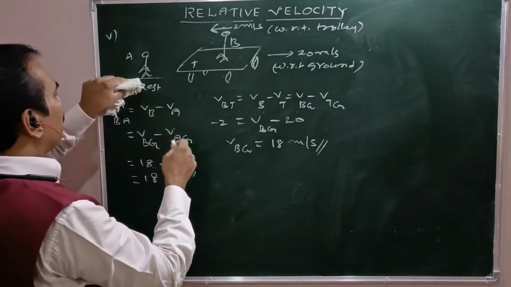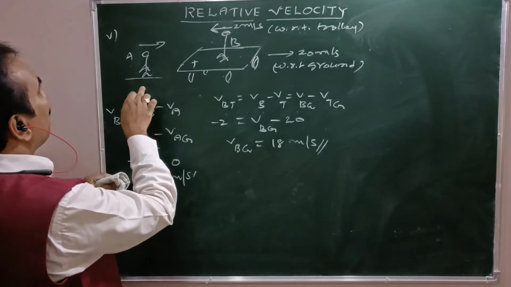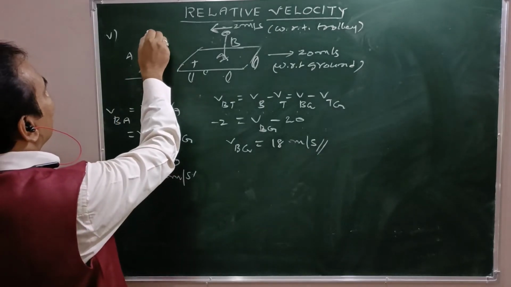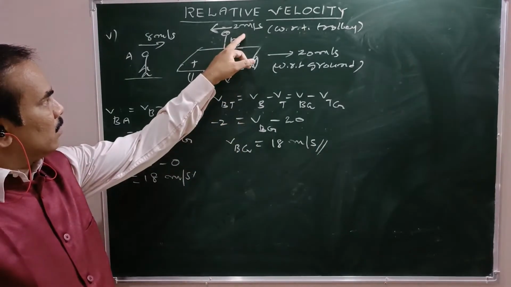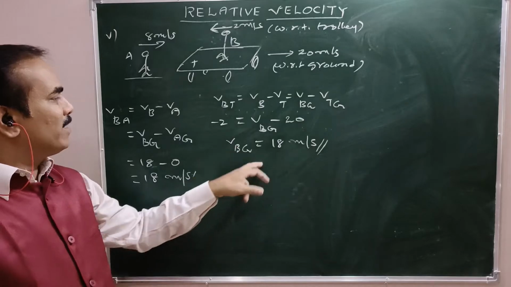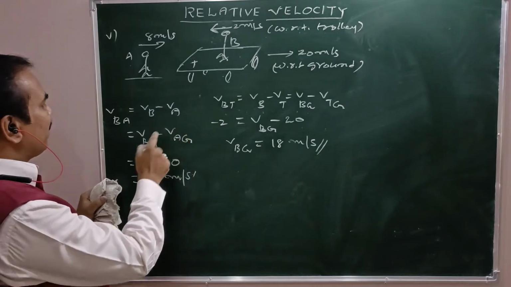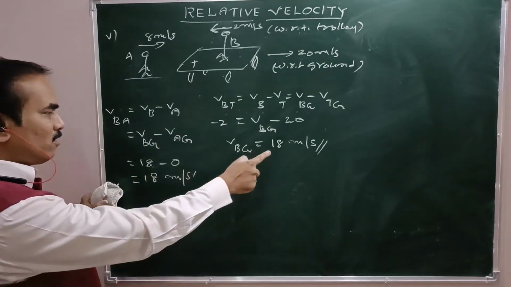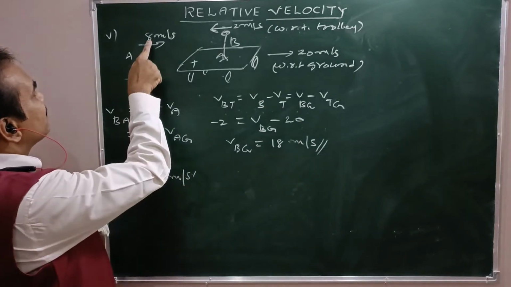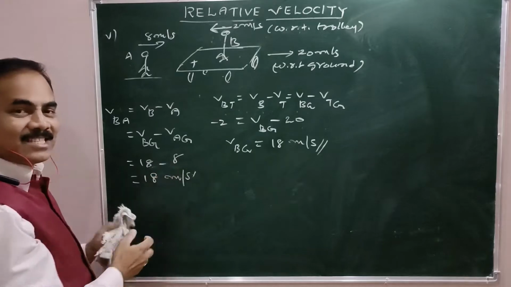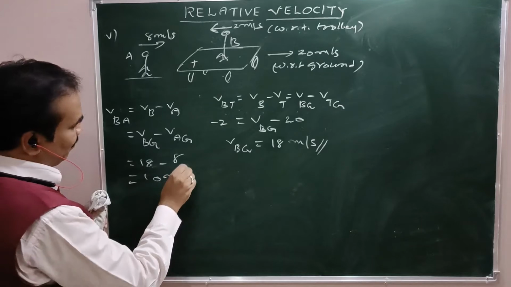Suppose A is also in motion like that. What is the velocity of A with respect to ground? That is 8 meter per second, right? So for this particular case, Vbg is 18 meter per second, right? But Vba equals Vb minus Va, that is Vbg minus Vag. That is, Vbg is 18 minus Vag, which equals 8 meter per second. 18 minus 8, that is 10 meter per second, right?